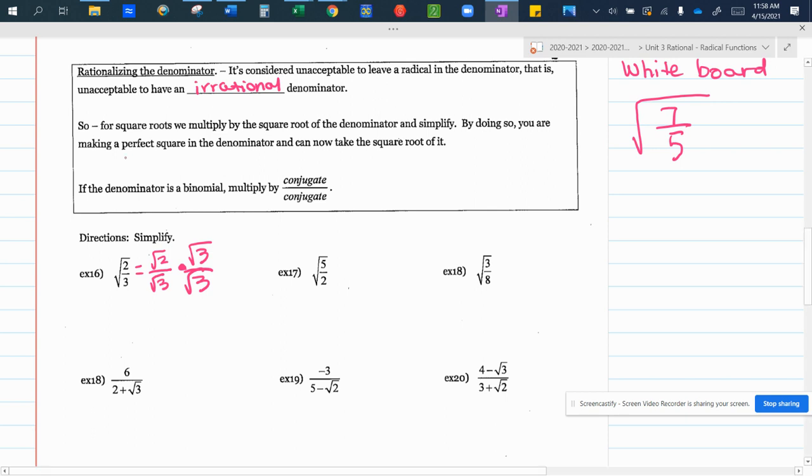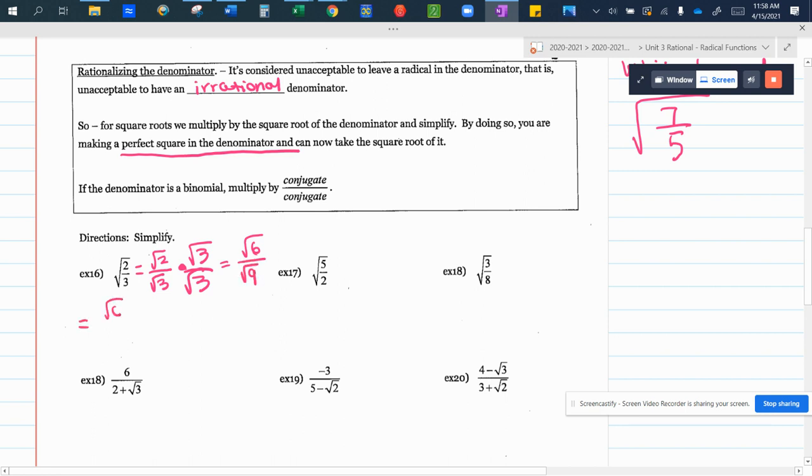Because that's going to make a perfect square in my denominator. And now I can take the square root of it. So this is going to be the square root of 6 over the square root of 9, which is 3.